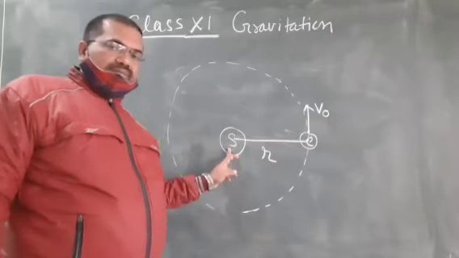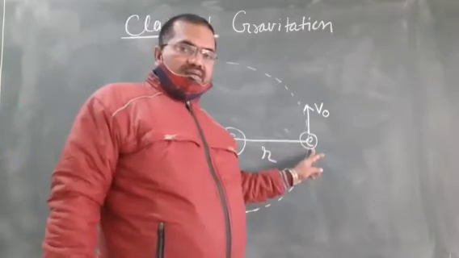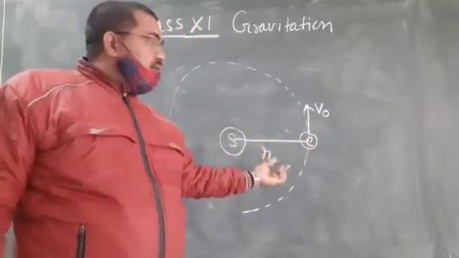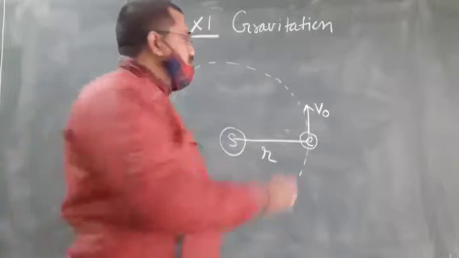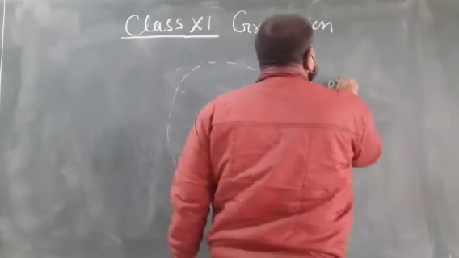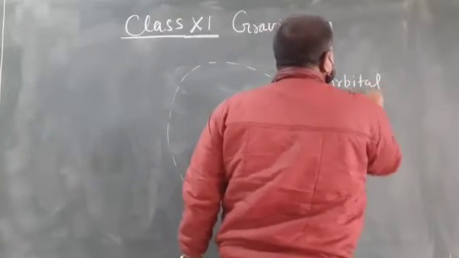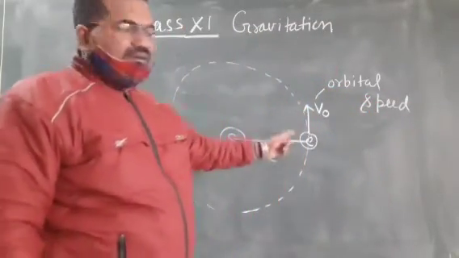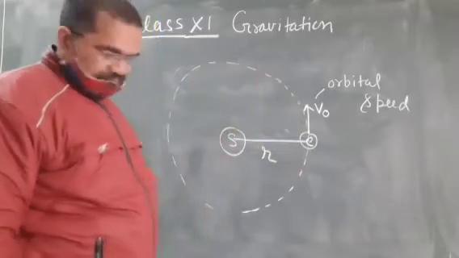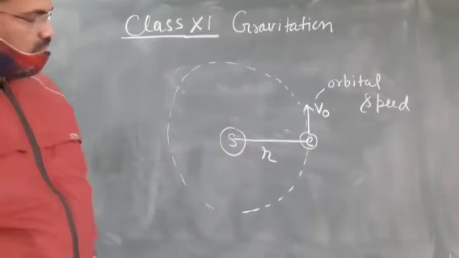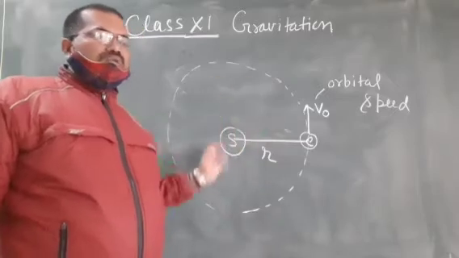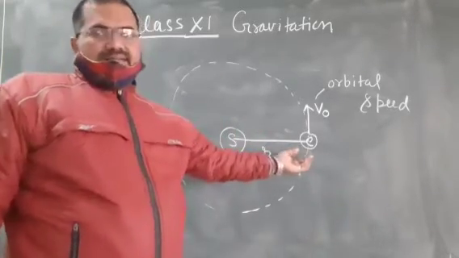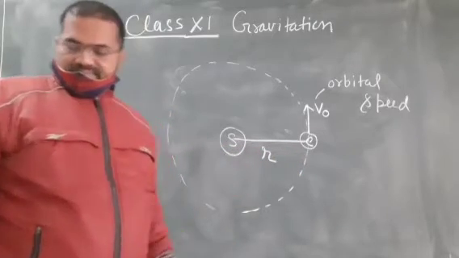Sun is the planet, Earth is the satellite, and Earth revolves in a fixed orbit of radius r with some speed V0. So this speed is called orbital speed. Simple: speed in orbit is called orbital speed. Here the example of the satellite is Earth and the planet is Sun.